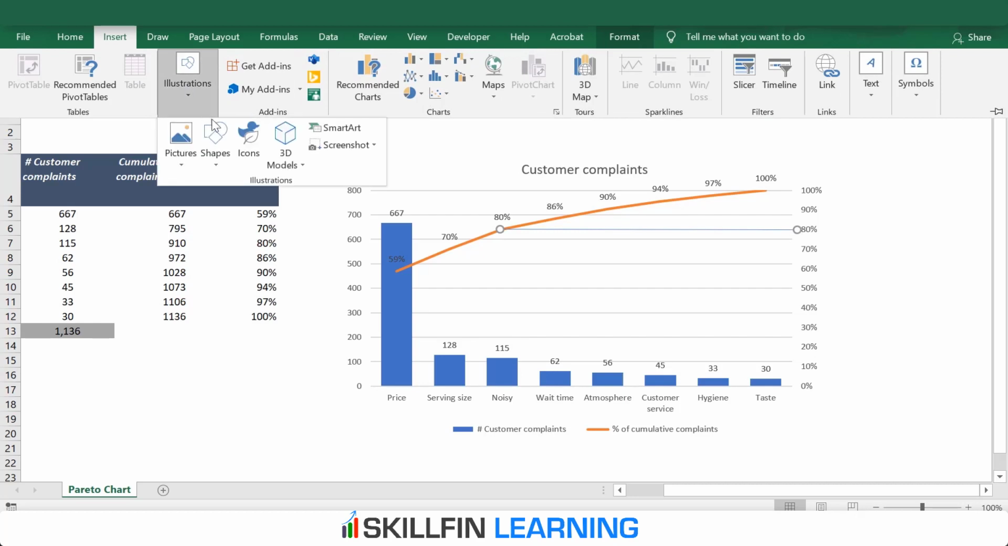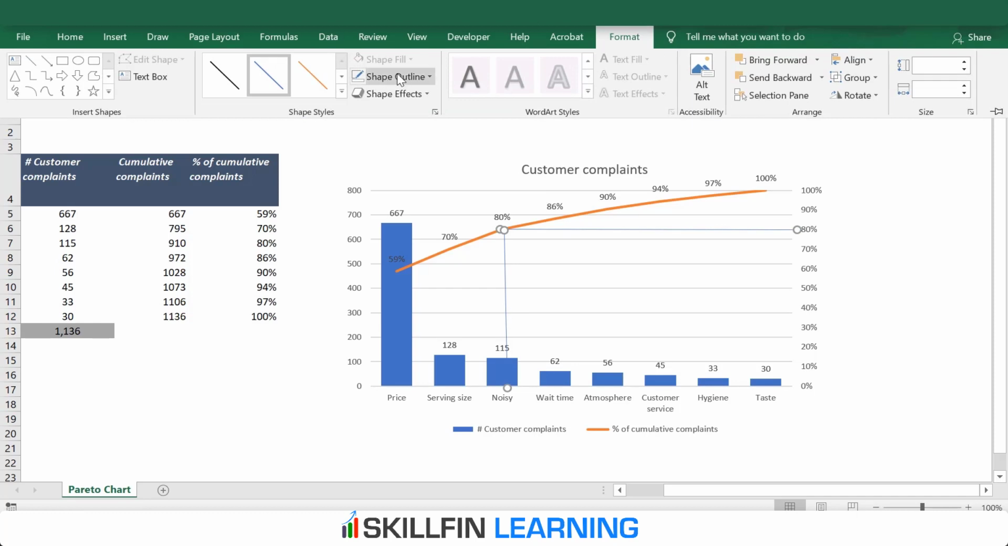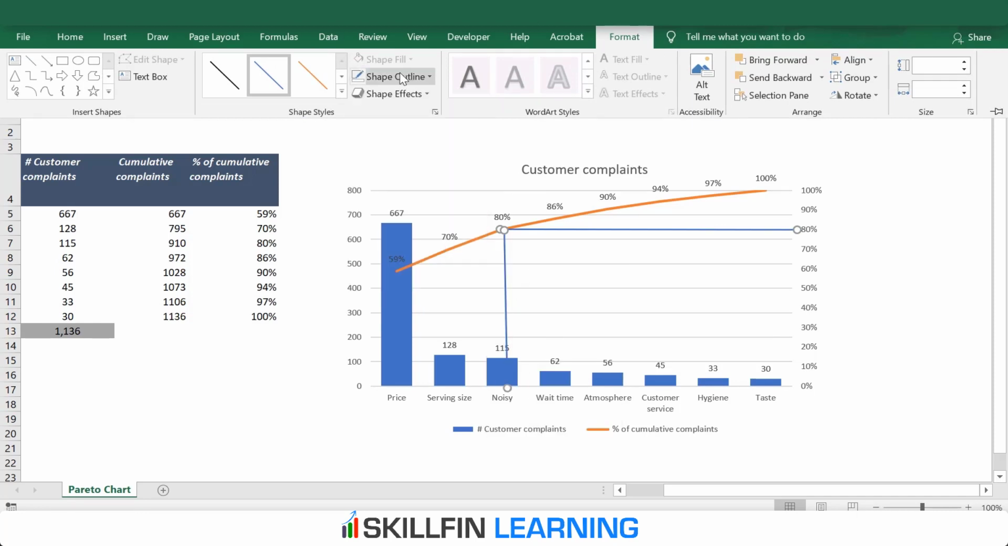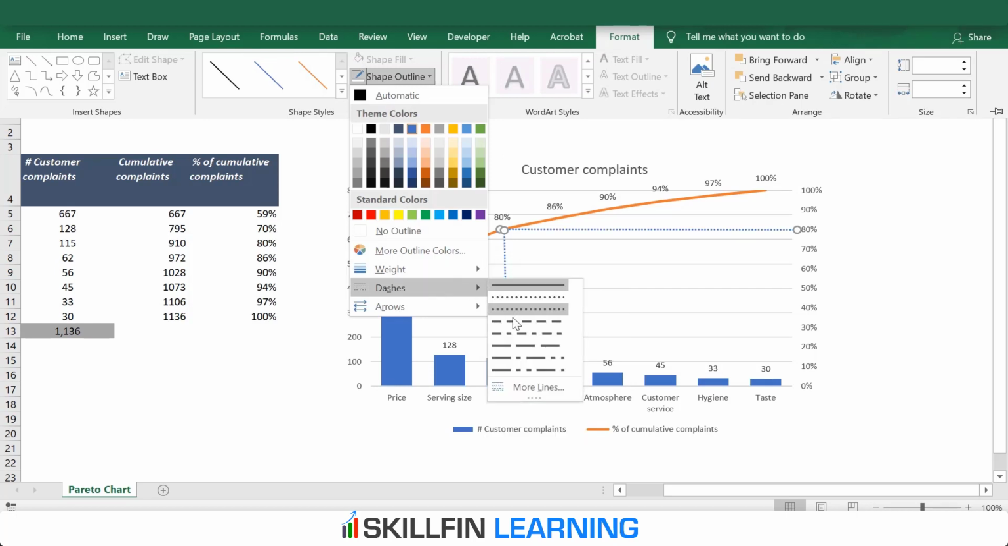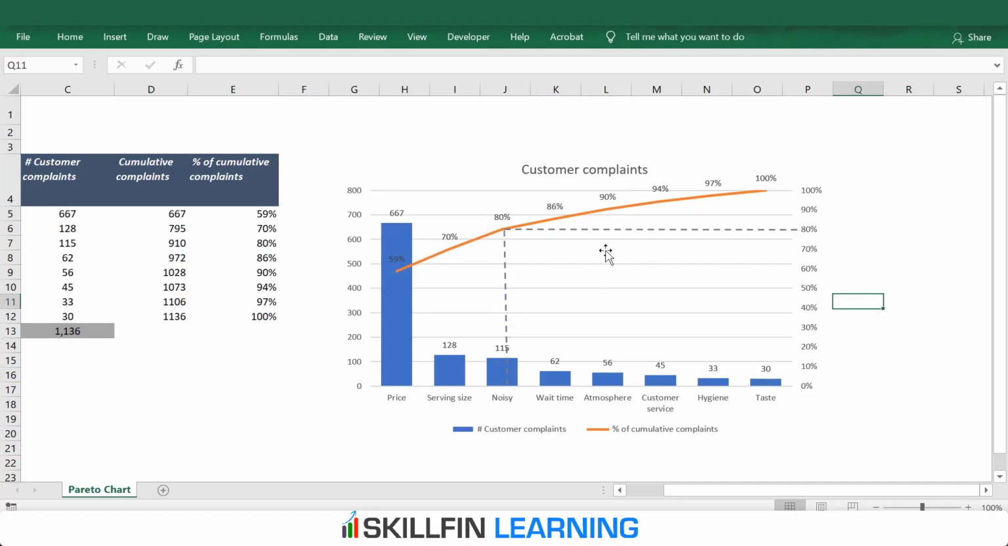So insert, go to shapes, line, draw a line here, format the line a bit. So we go to format, shape outline, increase the weight a bit if you want it a dashed line, or change the color of the line. So this is how we do the Pareto analysis.